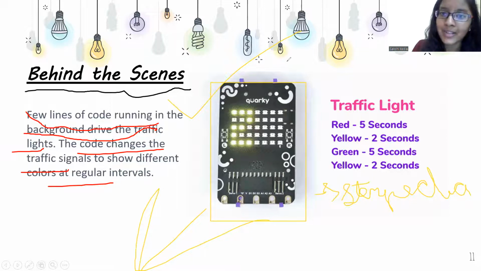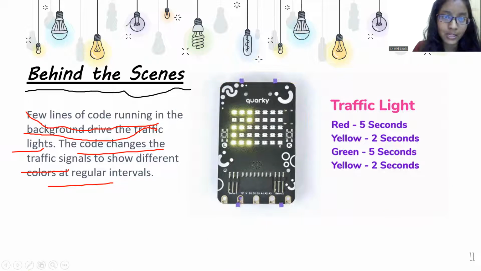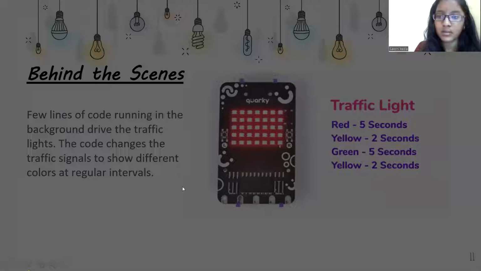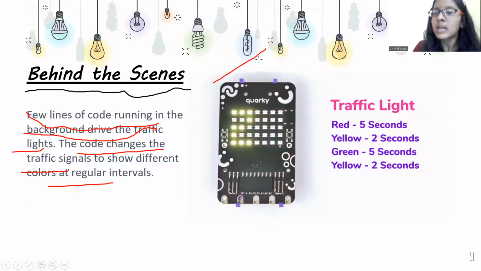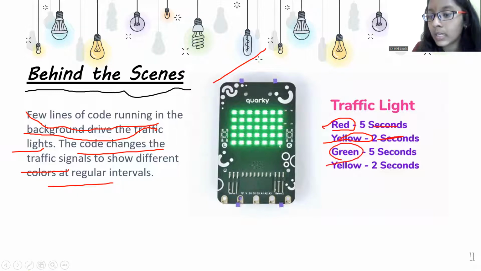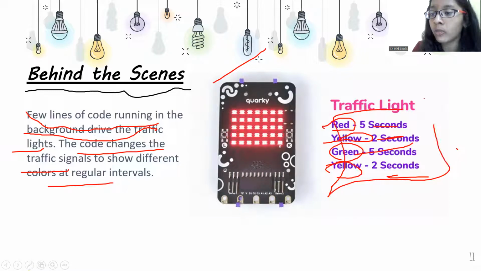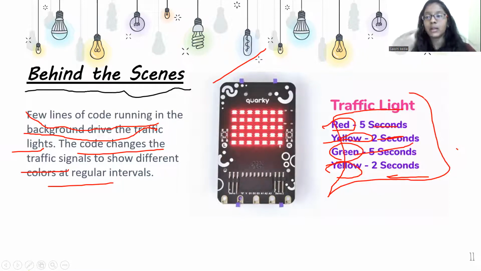Before starting, we are actually making a code here which will tell you about the traffic signals. We are going to make and program traffic signals in this Quarky. So how we have done it: red would be 5 seconds, then yellow for 2 seconds, and green for 5 seconds, and again yellow for 2 seconds, and this is under the forever block.